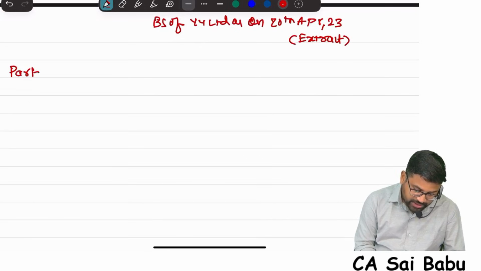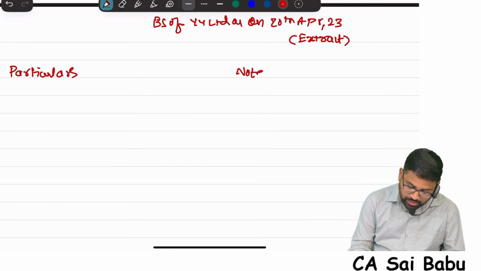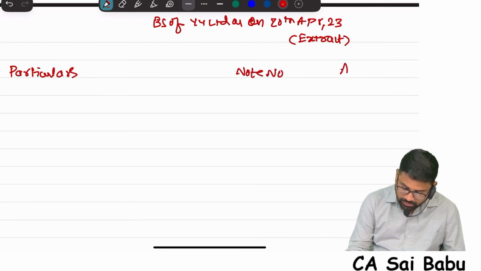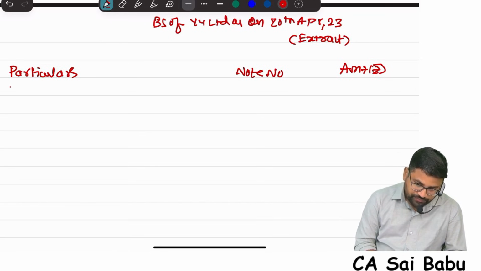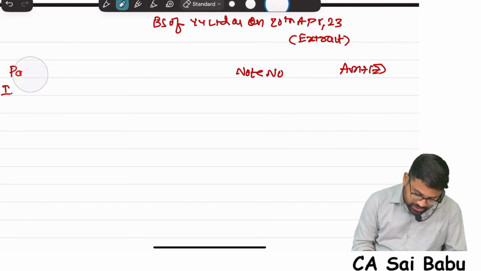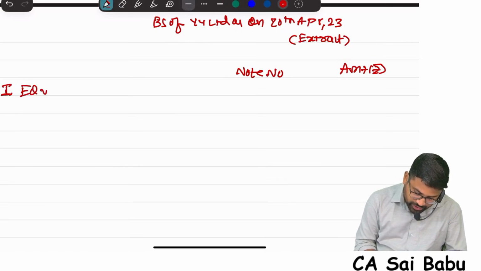The format is: particulars, note number, amount in rupees. In particulars, no need to mention the word particulars also, just write equity and liabilities.